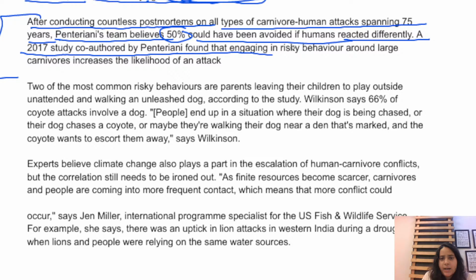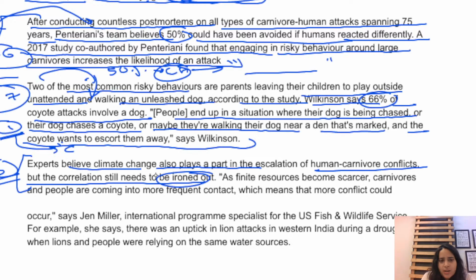So if you go back to paragraph number 8, it talks about how experts believe climate change also plays a role in the escalation of human-carnivore conflicts, but the correlation still needs to be ironed out. So the author is basically saying, okay, this could play a major role in the escalation of human-carnivore conflict, but it still needs to be figured out, ironed out.